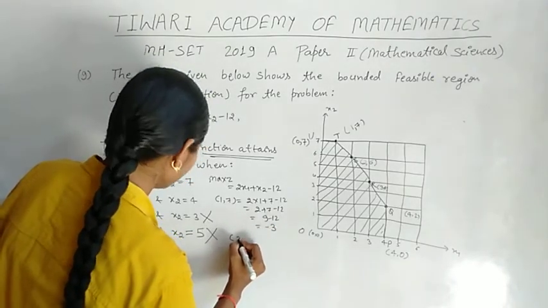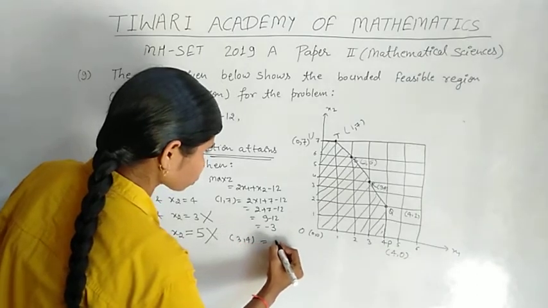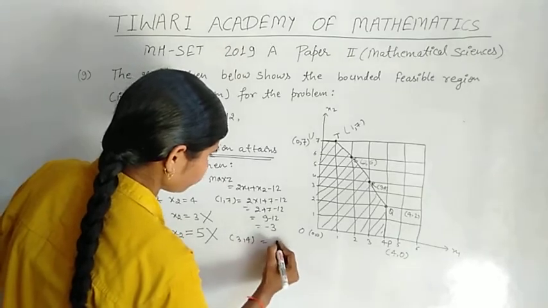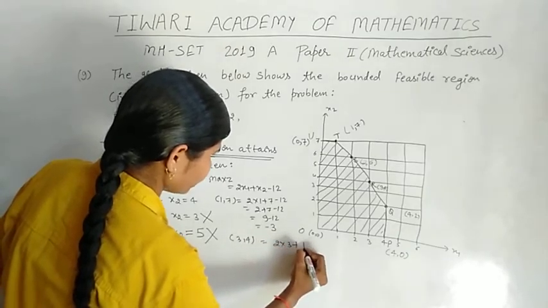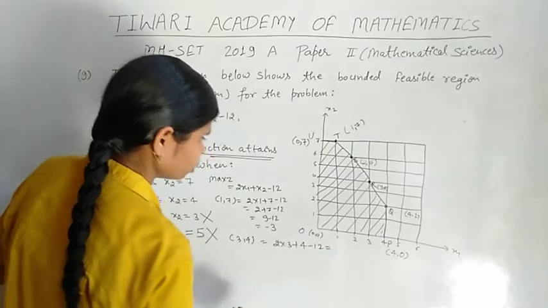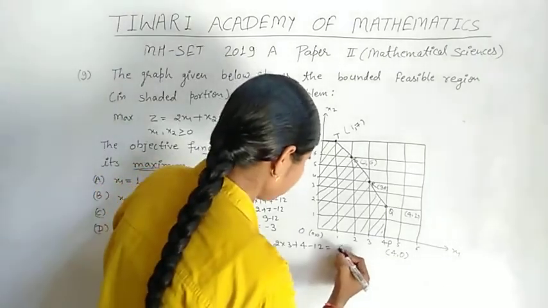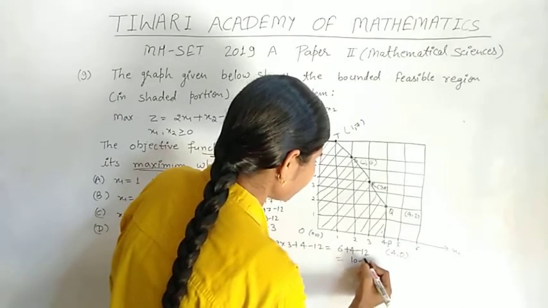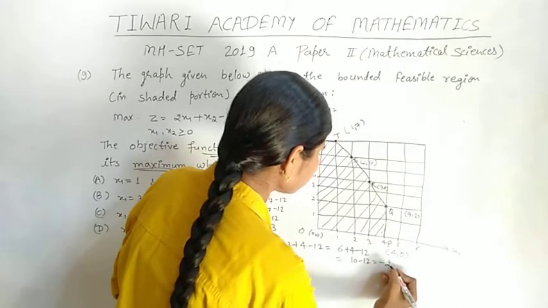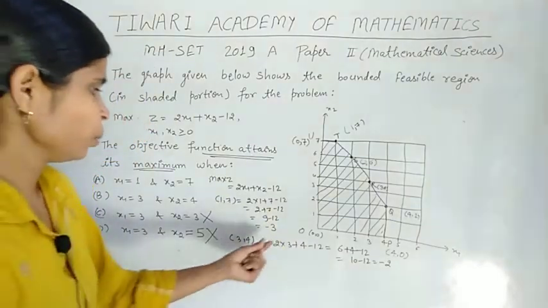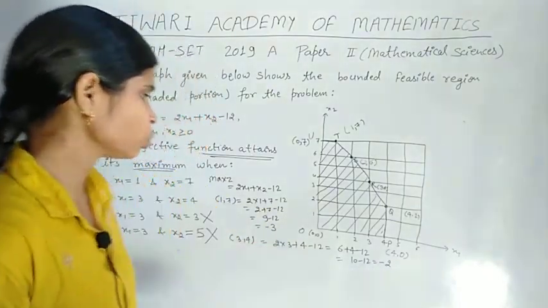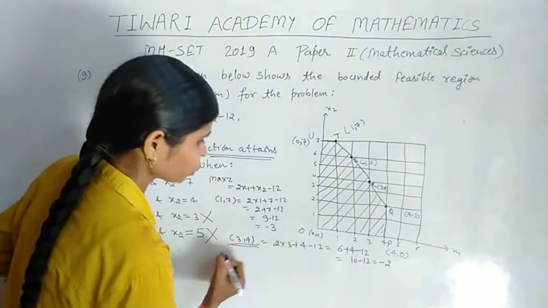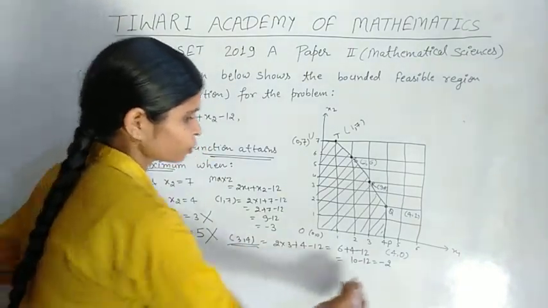And at the point 3, 4, max z is equal to 2 into 3 plus x2, 4, minus 12. 6 plus 4 minus 12, 10 minus 12 is equal to minus 2. The maximum of minus 3 and minus 2 is equal to minus 2.